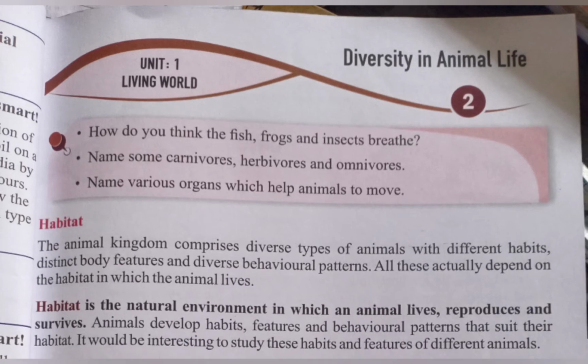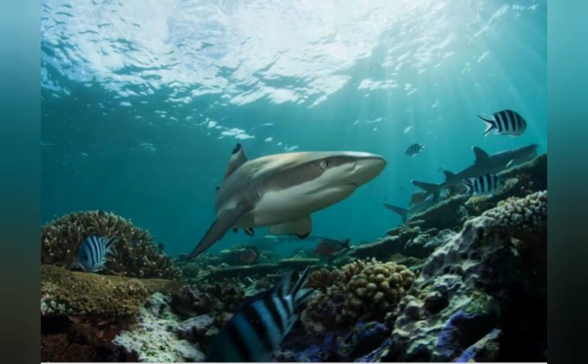Definition: animals need a suitable environment for their living, for reproduction, meaning giving birth to a new baby, and to survive. Survive means to live their life for longer. Animals develop habits, features, and behavior patterns that suit their habitat. See in this picture, you can see that fish are adapted to live in water. They cannot live outside the water. So their habitat is water.